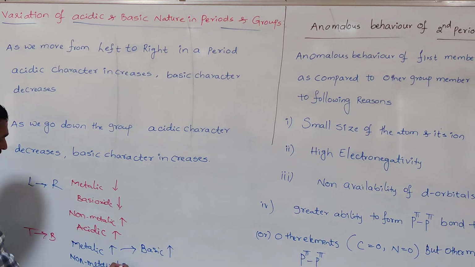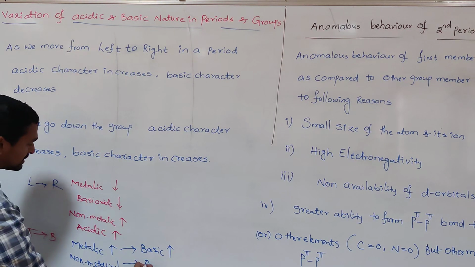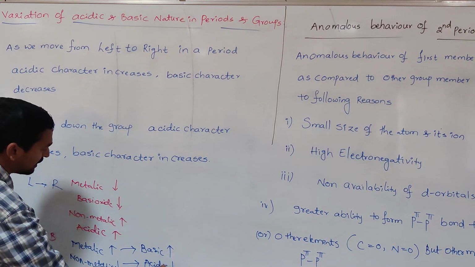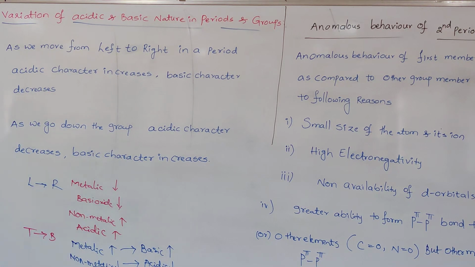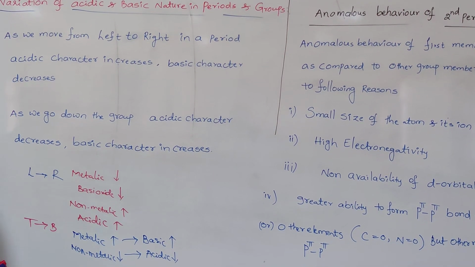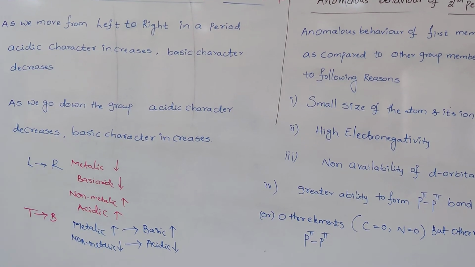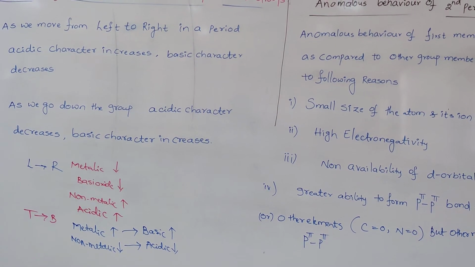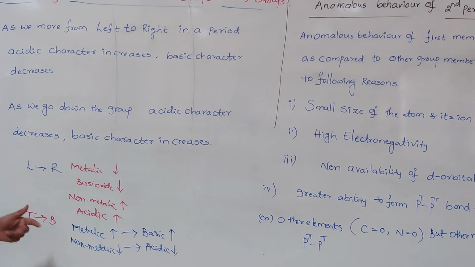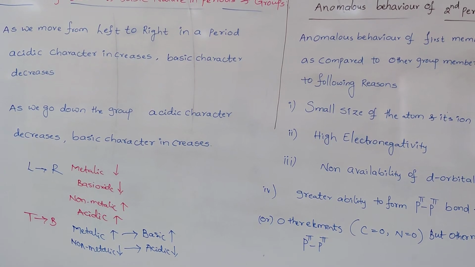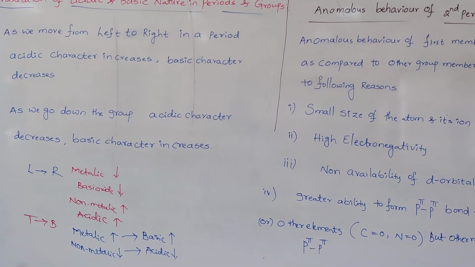The non-metals form acidic oxides, so acidic character decreases. So as we go down the group, acidic character decreases and basic character increases, due to metallic character increasing or non-metallic character decreasing. This is the variation of acidic and basic character in periods and groups.